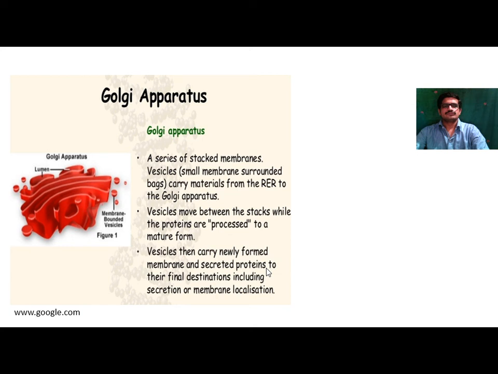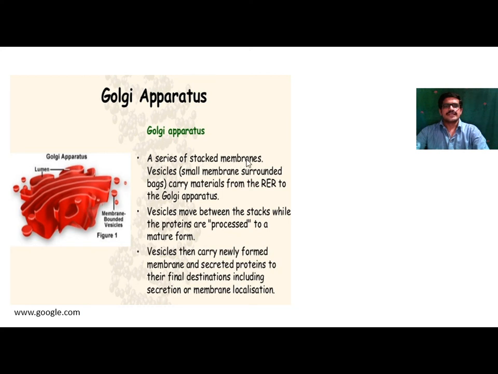Next one, Golgi apparatus. So Golgi apparatus, if you observe the diagram, consists of vesicles, cisternae, and tubules. These are present in the Golgi apparatus or Golgi body. These are the cisternae, these are tubules, and these are vesicles. These are found in the Golgi apparatus.